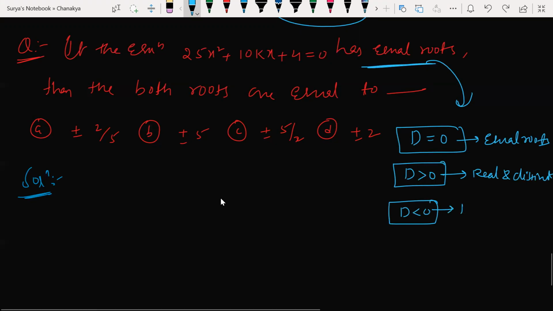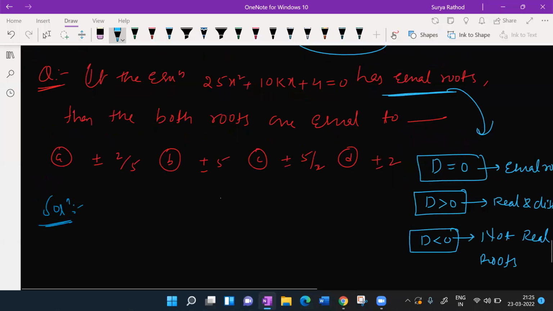Real complex roots or imaginary roots. You say not real, basically. Many of you might get confused again. Not real roots. Not real roots. All right. Any doubts till this?